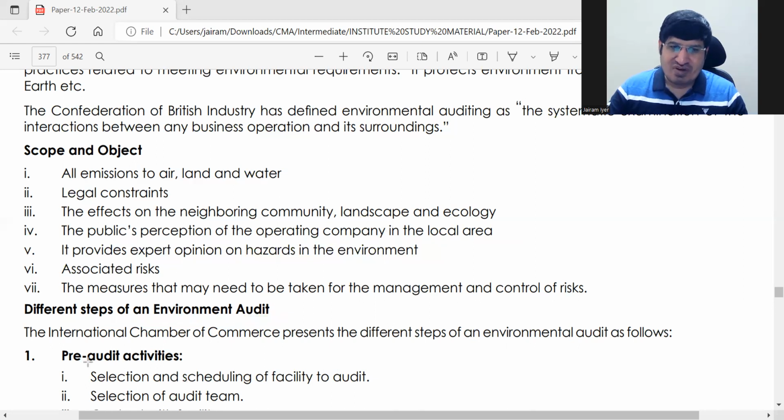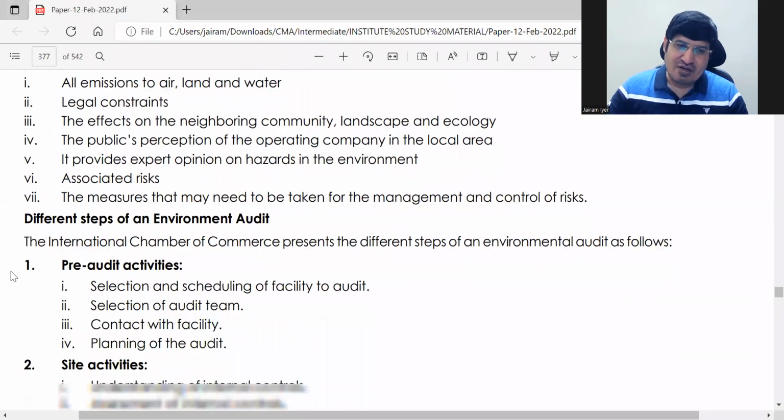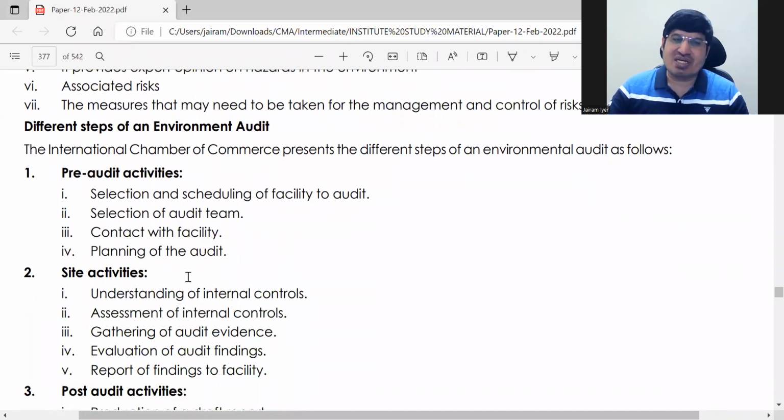For environment audit, first there are some pre-audit activities to do. Then you will have on-site activities, that is on the spot, during audit activities. Last is post-audit activities. Three different steps, very simple.